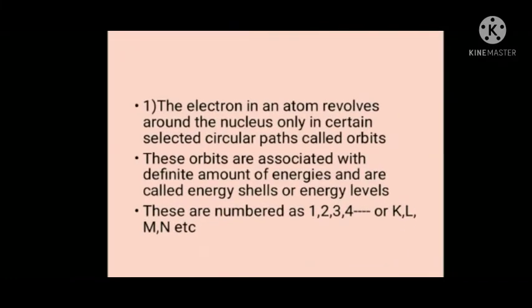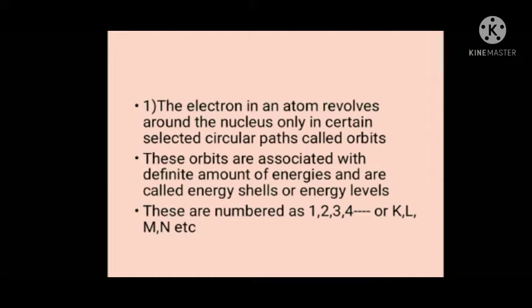The first point we have already studied in lower classes, that is, the electron in an atom revolves around the nucleus only in certain selected circular paths called orbits. And these orbits are associated with a definite amount of energy and are called energy levels or shells. So inside the atom there is a central part called the nucleus, which is positively charged, and around this nucleus electrons are revolving in circular paths, and these circular paths are known as shells or orbits.